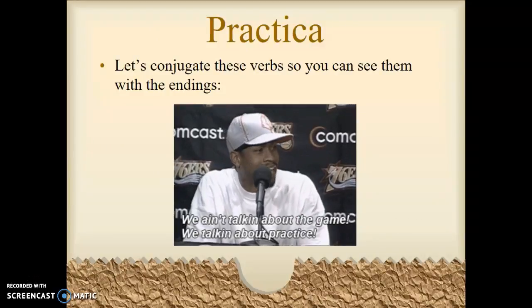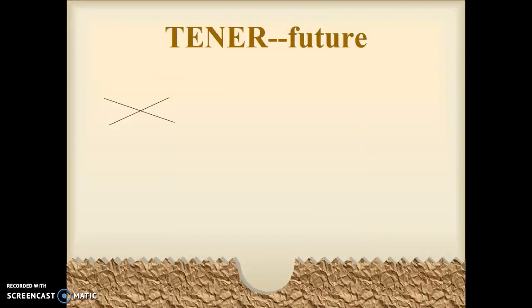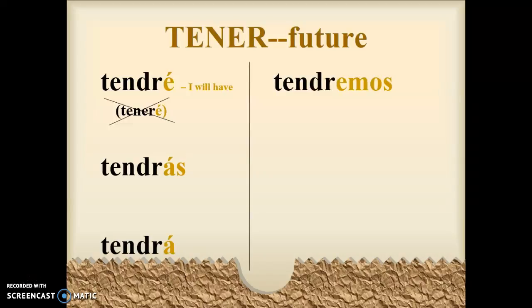Okay, so let's have some práctica. Let's conjugate them so you can see them with their endings, okay? Tener. So normally where you would want to put teneré, that is wrong, okay? It's irregular. The stem is tendr, and so you add your ending e. So tendré would be I will have. You will have, tendrás. He or she will have, tendrá. We will have, tendremos. And they will have, tendrán.